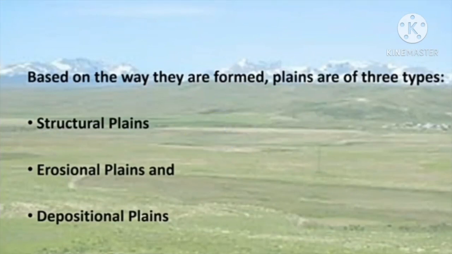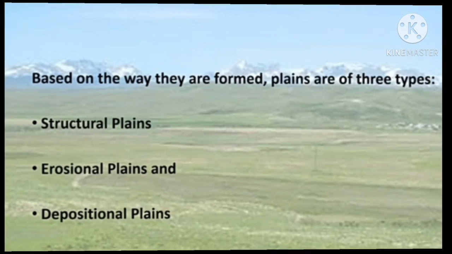Based on the way they are formed, plains are of three types. Number one, structural plains, then erosional plains and depositional plains. Let us study them in detail now.